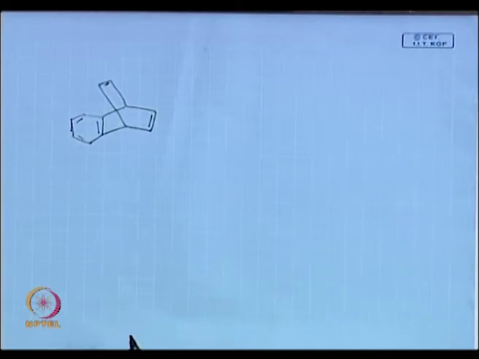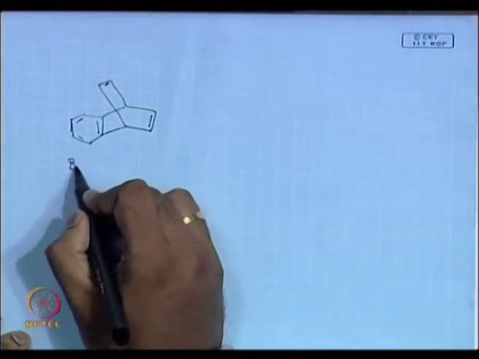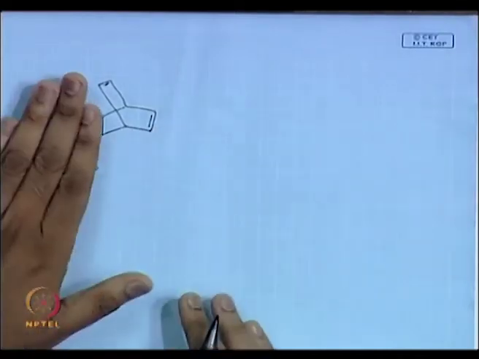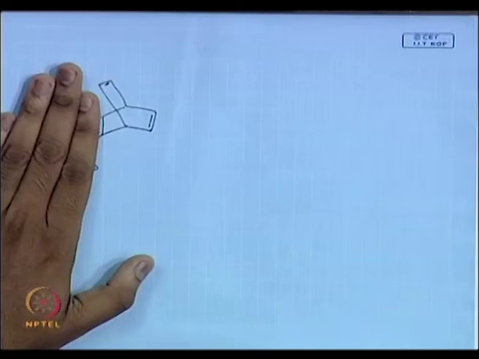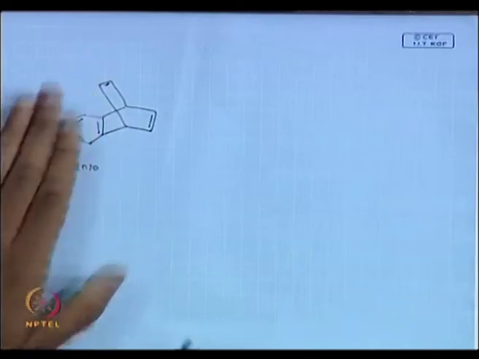What is this compound? Benzo... Without this, you know what this is? Commercial berylline, right?